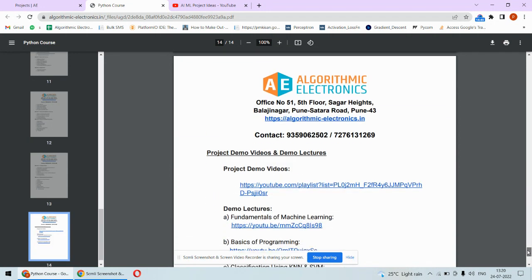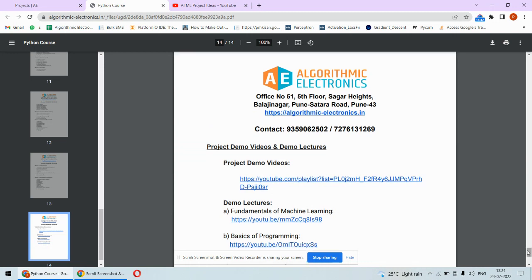Now after doing this, you will be able to implement so many projects, nearly 10 mini projects we will be considering during the training itself. We are going to implement all those projects step by step. Step by step coding will be implemented, and you can also practice that coding at your end. Step by step you can write the codes.